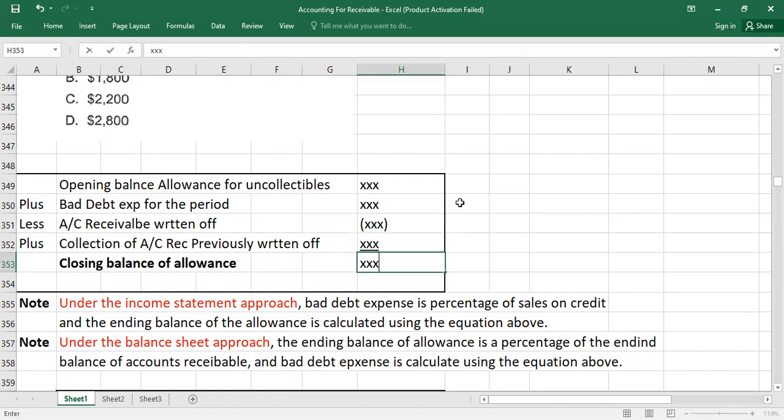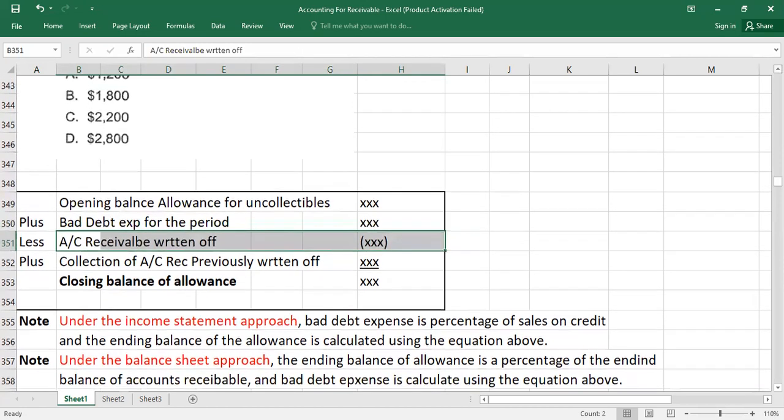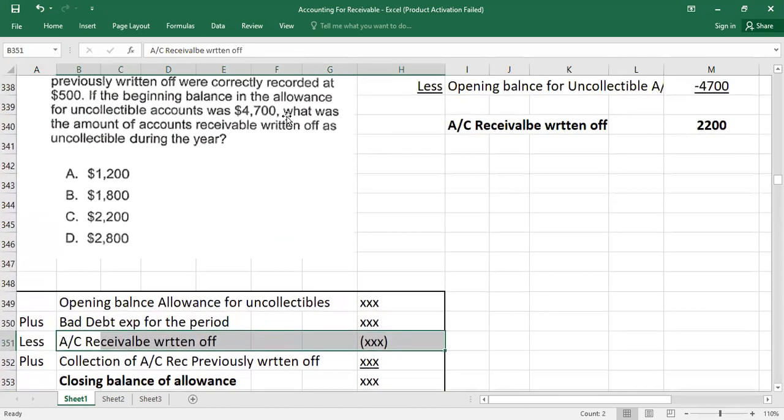Now you should remember, because I'm also discussing the concept we learned previously, what the question is asking about. The question is asking how much account receivable was written off during the period. If you go back to the question, you can check: what was the amount of account receivable written off as uncollectible during the year? This is the requirement here.